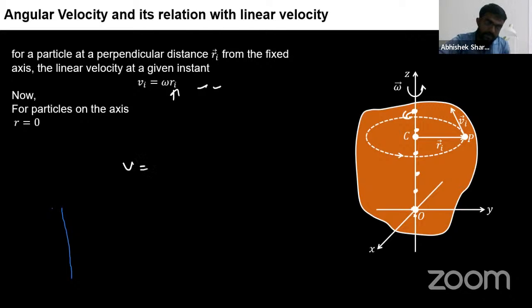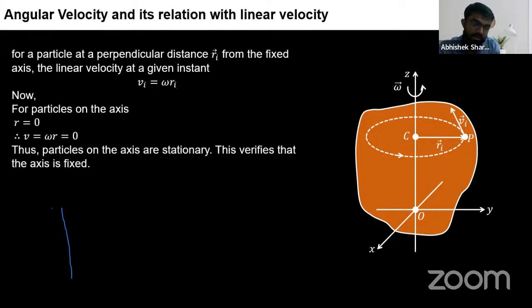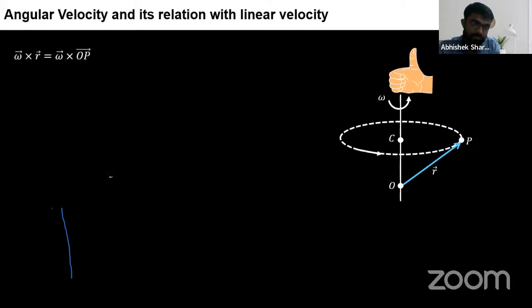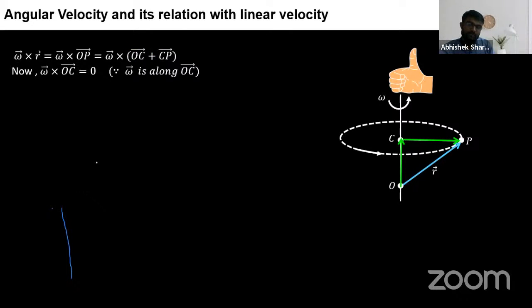This is what V equals omega R. This is the relation. So no need of verification of this. We'll just see the formula for you. Okay.